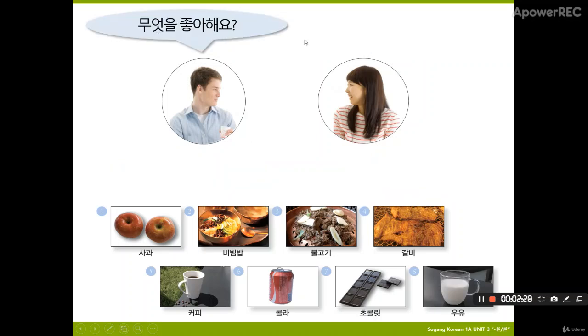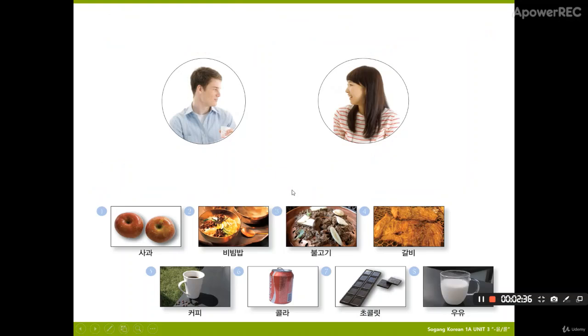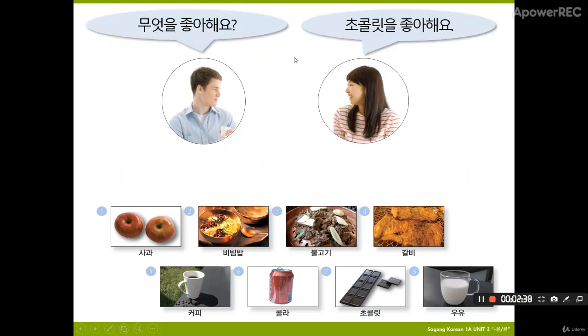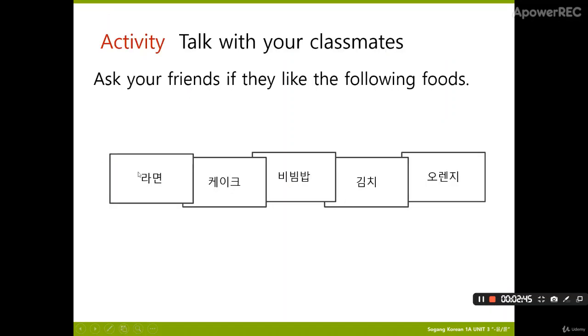무엇을 좋아해요? 커피를 좋아해요. I like coffee. 무엇을 싫어해요? 콜라를 싫어해요. Coca-Cola. 무엇을 좋아해요? 초콜릿을 좋아해요. Chocolate. 무엇을 싫어해요? 우유를 싫어해요. This is milk. So you can talk with your friends and ask if they like the following foods.